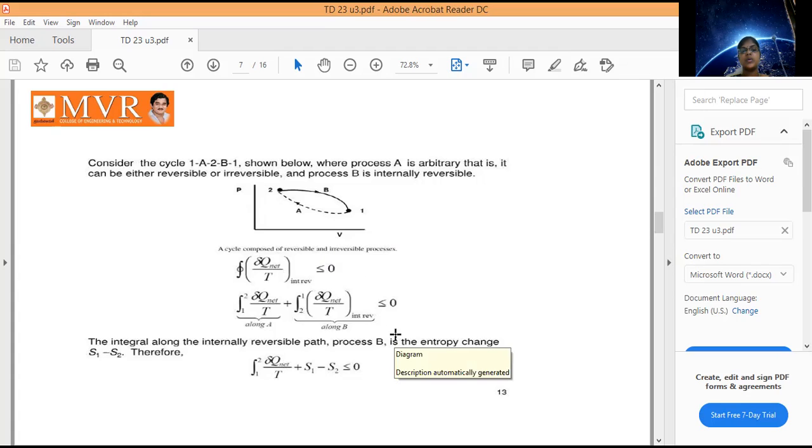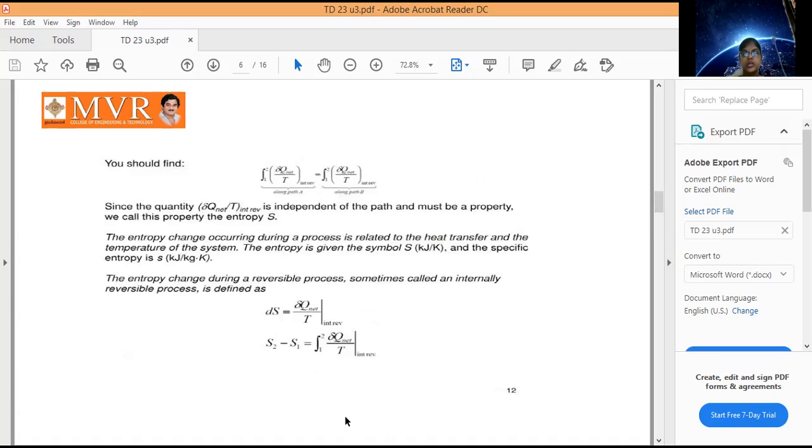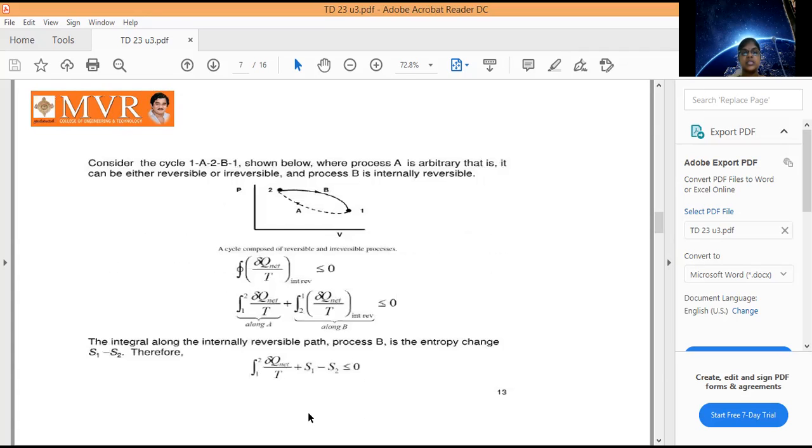For the two processes we get S2 minus S1 equal to the integral from 1 to 2 of δq net by T for an internally reversible process. Now I will replace this: I will consider 1a2 as reversible and 2b1 as irreversible.